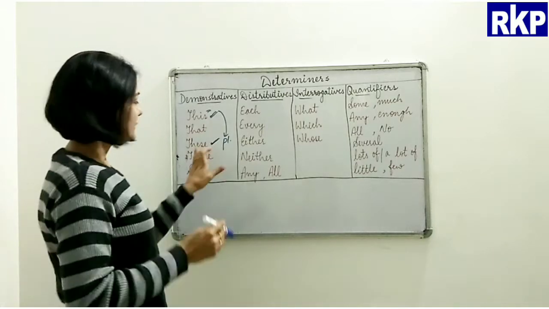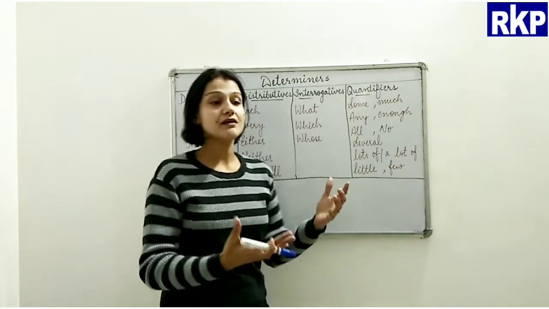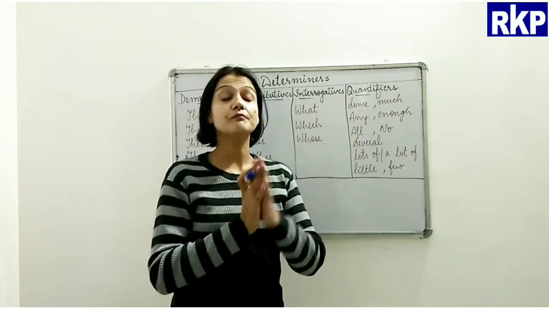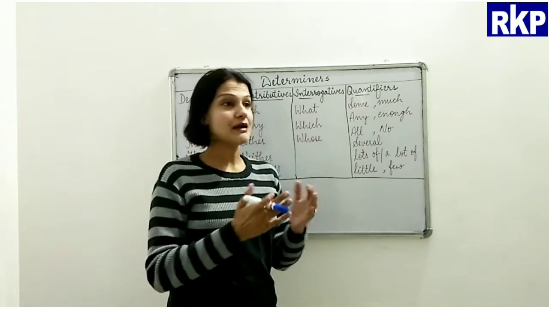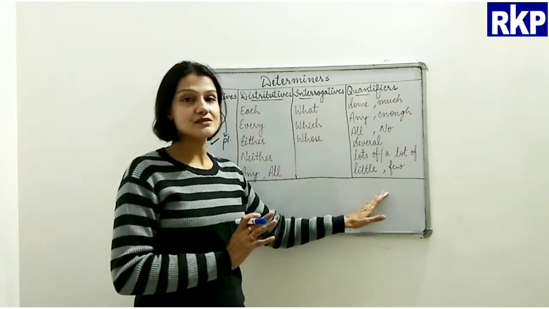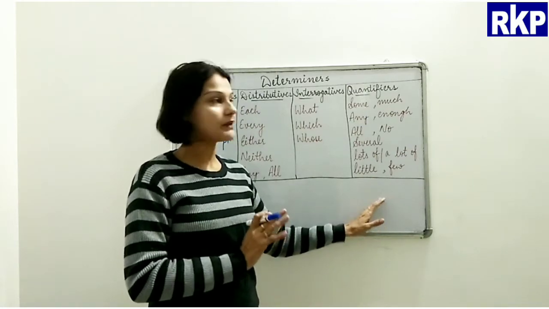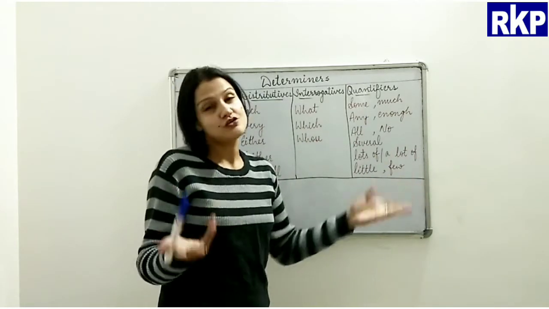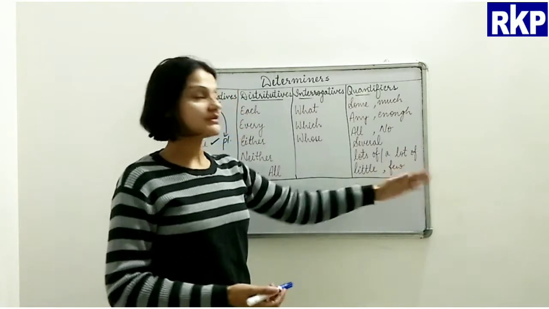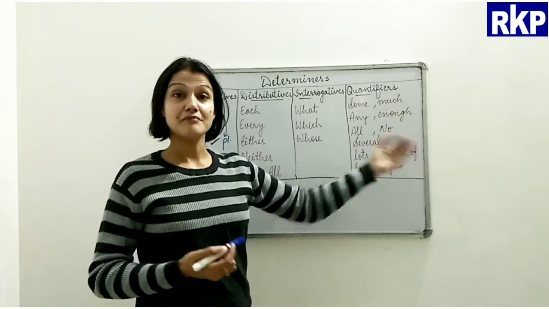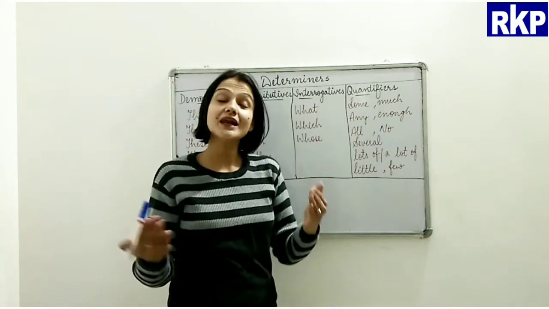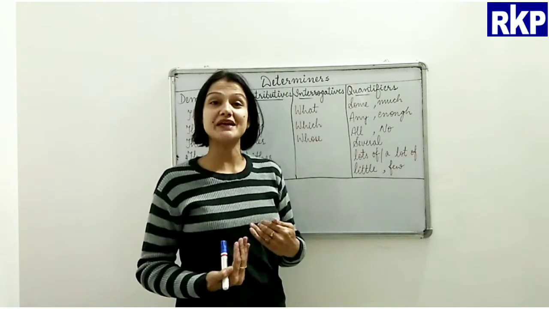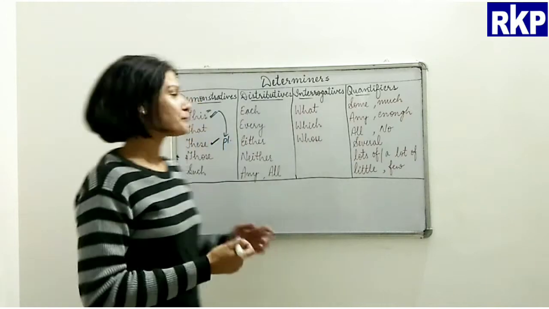So we use these when the noun is plural and it is near us. For example, this is a single board only, but if there had been two boards, I could have said these are my boards. So plural and near the speaker, we use these.